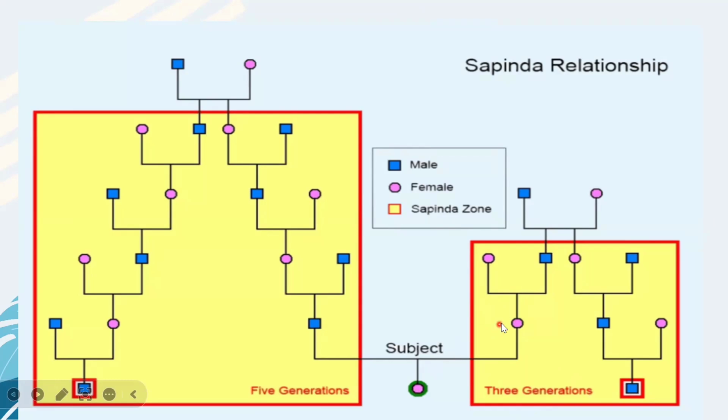So on the mother's side, it will be 3 generations, and for the father's side, it will be 5 generations. So you can see here the first generation, second, third, fourth, fifth. Up to this, in this zone, whoever is coming, she cannot marry because this is coming under the Sapinda zone and this is strictly prohibited.